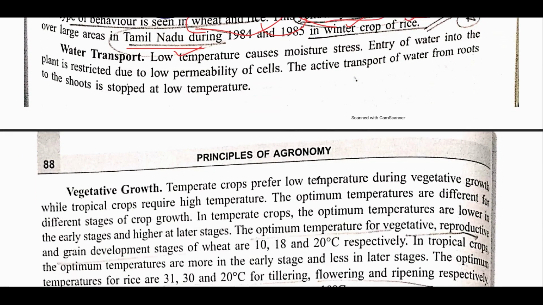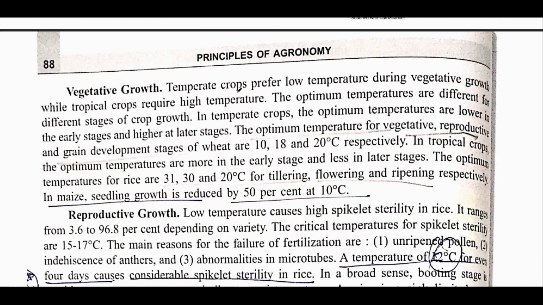After that, water transport, this is not important. Now vegetative growth, this is not important. The important part is this only: the optimum temperature for the vegetative, reproductive and grain development stages of wheat are 10, 18 and 20 degrees Celsius respectively. Do remember this: for vegetative it is 10, for reproductive it is 18, and for grain development it is